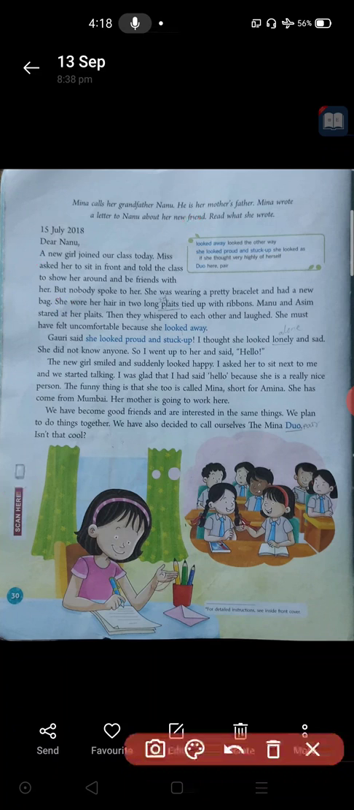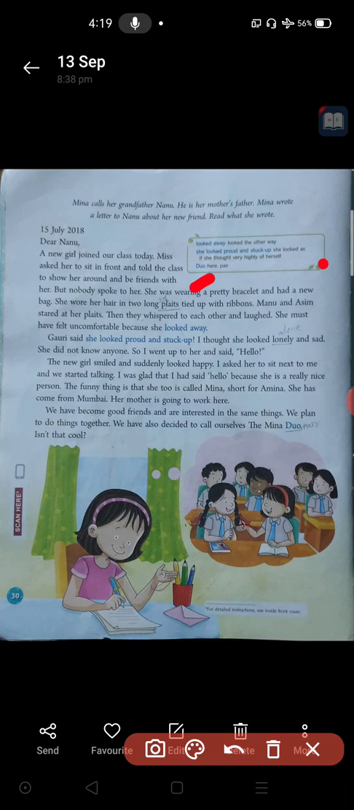Then what happened now? She was wearing a pretty bracelet. It means one of the beautiful bangles she wore around her wrist. Okay, around her wrist she wore a beautiful bangle or bracelet. Then she had a new bag. That new girl has brought a new bag also. She wore a beautiful bracelet around her wrist, and also she had a new school bag.